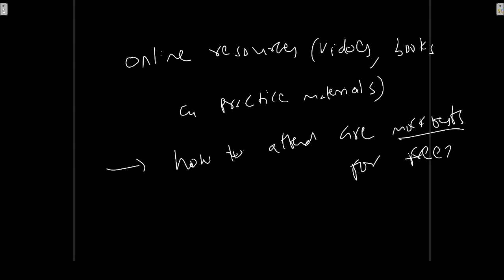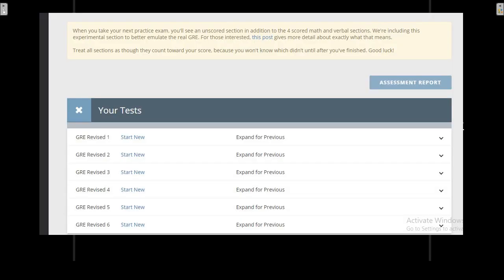If you are interested in taking GRE mock tests, or if you are ready to give your GRE in the coming July or August, I will give you the number of those mock test providers. You can call them or you can message them. I will leave their number in the description. He is providing around 18 plus mock tests for GRE preparation. So it's definitely an advantage for you.